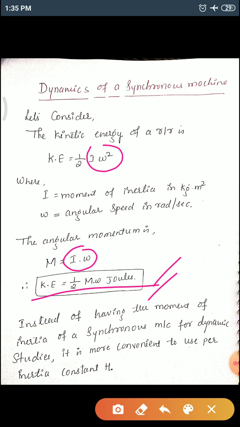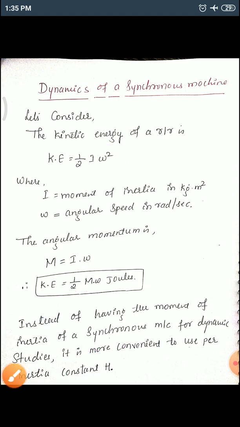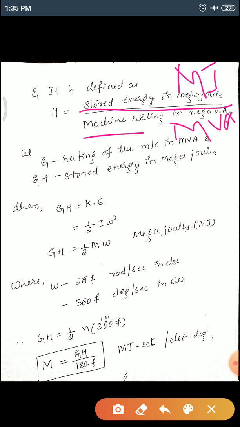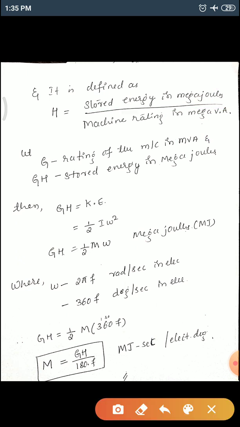Instead of considering the moment of inertia of a synchronous machine for dynamic studies, it is more convenient for us to study the inertia constant. Let's see what this inertia constant is and how it can be defined. It is defined as the ratio of stored energy in megajoules to the machine rating in MVA, that is mega volt ampere. This is the definition of inertia constant.